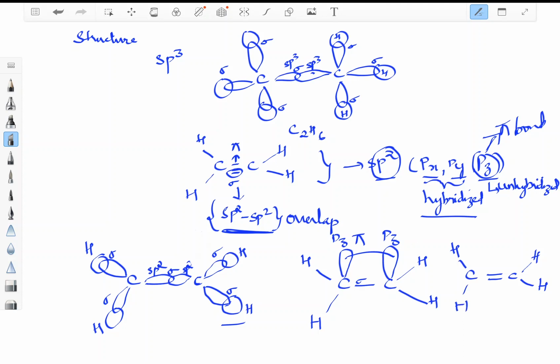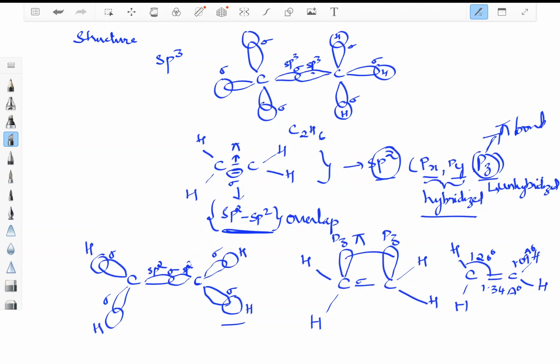That is ethylene or ethene. In alkanes, we have seen the bond length of carbon-carbon, due to presence of only one single sigma bond, was 1.54. Here it is 1.34 angstroms. But in carbon and hydrogen, it is the same, 1.09 angstroms. And the bond angle is 120 degrees.